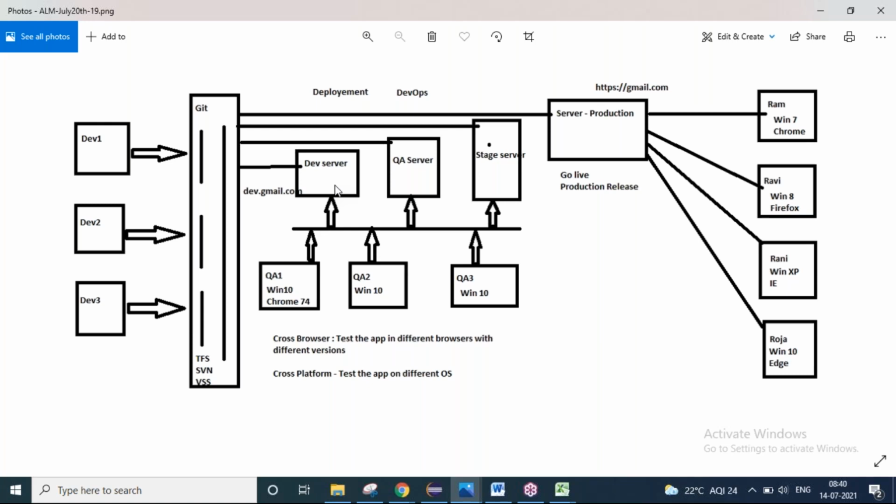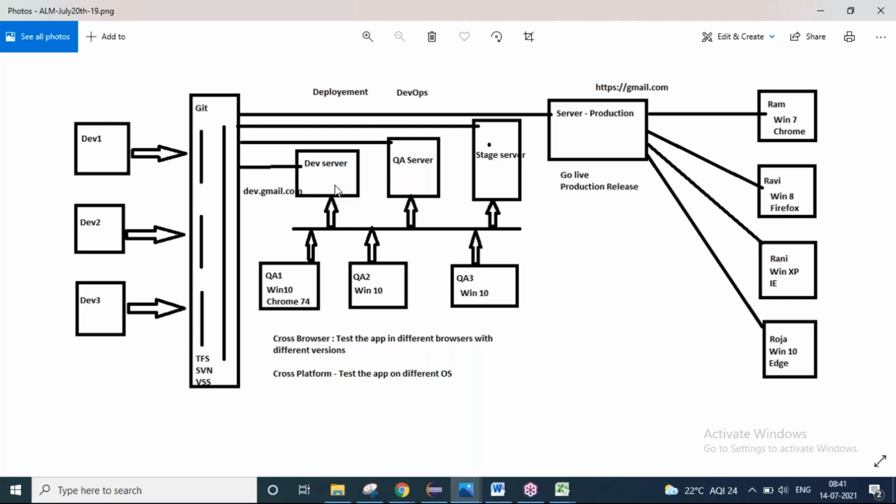What do you mean by performance testing? If I log in with 1,000 persons at a time, how is it performing? Take an application like Amazon.com. Tomorrow there is an offer, and everybody is eagerly waiting. At that moment, if 1 million people hit the server, how does it behave? If one person hits the server, no problem. If 1 million people hit the server, what happens?